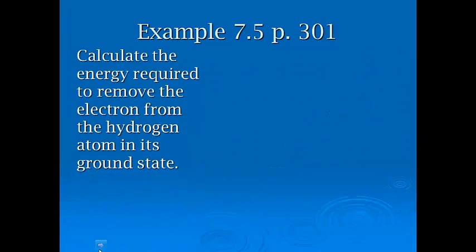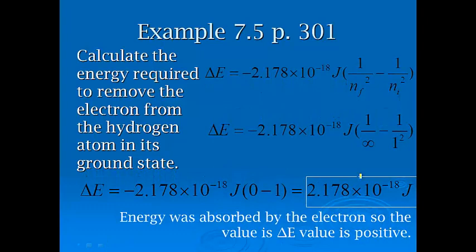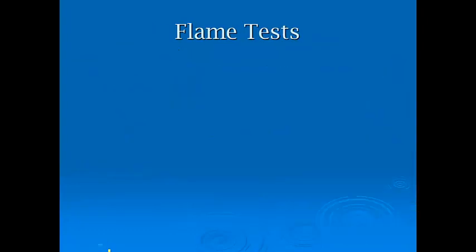Okay, one other sample: calculate the energy required to remove the electron from the hydrogen atom in its ground state. So if we wanted to completely remove it, we're going to end up with 2.178 times 10 to the negative 18th. Energy was absorbed by the electron, so the value for delta E is going to be positive. A little bit of that endo-exothermic because we've missed it so much.